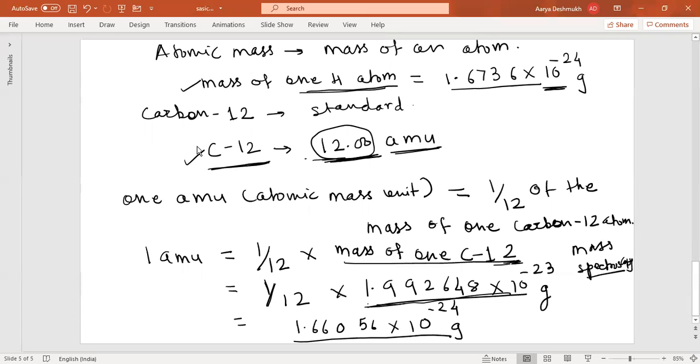Recently, AMU has been replaced by the unit called U, which means unified mass. In this way, the atomic mass was determined. In the next lecture, we'll talk about the molar mass or molecular mass and the remaining concepts from this basic concept of chemistry. Thank you.